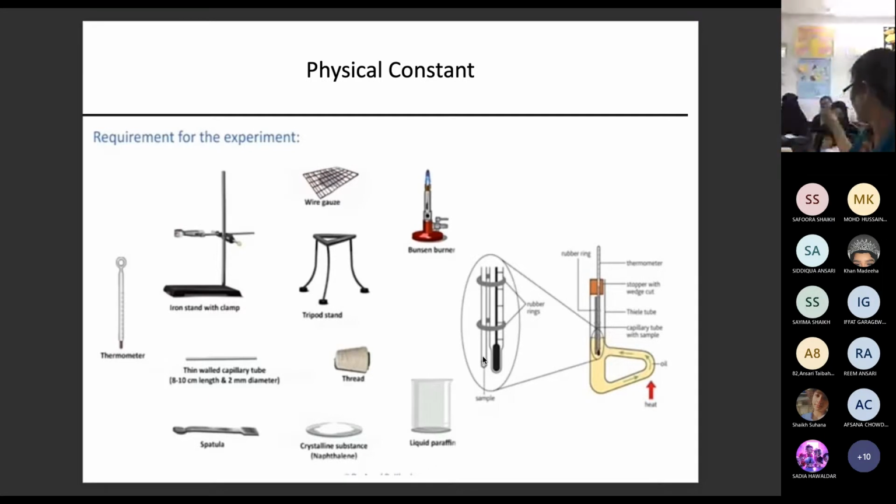If you want to find the boiling point, you will have to take a fusion tube and put an inverted capillary inside it, so that whatever air is trapped will come out in the form of bubbles.